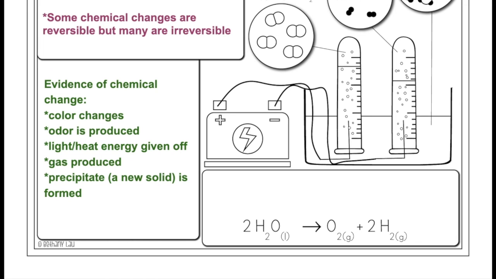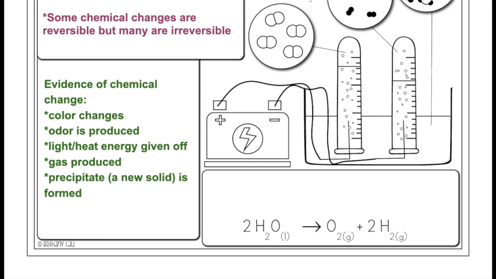So, evidence of chemical change. Things like color changes, and to be specific, color changes would mean like if I had a clear substance and I mixed it with a substance that was orange, and when they mixed together it turned blue, that would be a color change. Compared to if I have a sample that's yellow liquid and then a blue liquid, and I mix it together and it turns green, those samples didn't truly change color. That was just the yellow and blue mixing together to make the color green. So that's not truly a color change.